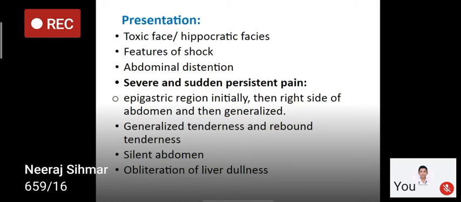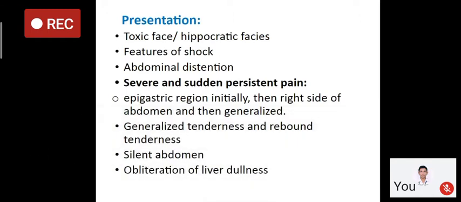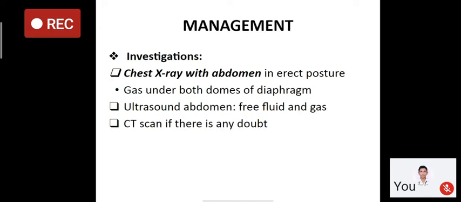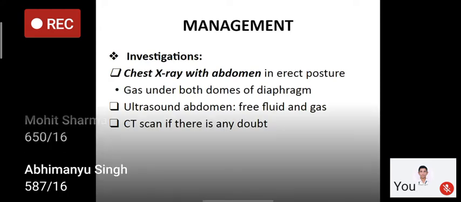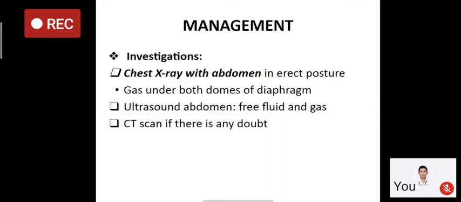And on examination, due to the seepage of gas from the bowel, where usually there is liver dullness in the ninth and 10th intercostal space, on percussion in perforation there will be obliteration of the liver dullness, which is a sign of perforation of the bowel. So it is managed by investigation; the common and best investigation is chest x-ray, anteroposterior view with the abdomen in erect posture.